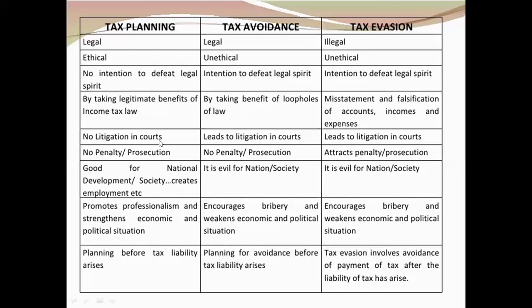Next, no litigation in courts. If I'm doing something known as tax planning, can the income tax department file a case against me? The answer is no. If I've done something which is known as tax planning, I have not done anything wrong. So there cannot be any litigation against me. But if I've done something which is known as tax avoidance, then the income tax department can file a suit against me. It can lead to litigation in court. Tax evasion is wrong. It is definitely going to lead to litigation in court.